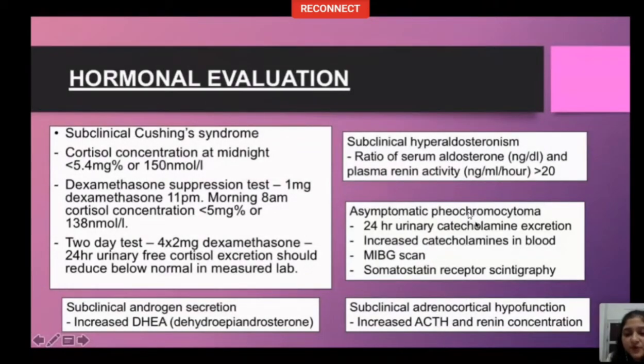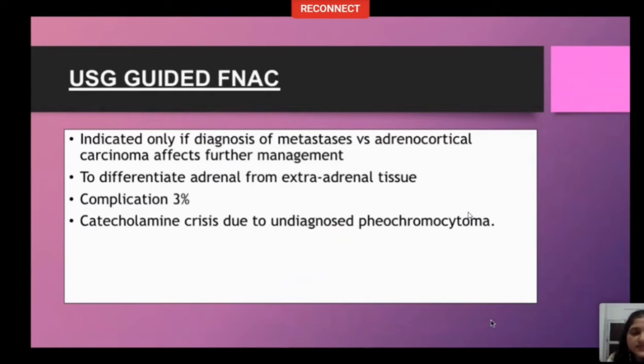In asymptomatic pheochromocytoma, 24-hour urinary catecholamines will be elevated. So increased catecholamines will also be seen in blood, and confirmatory scan for pheochromocytoma is MIBG scan, meta-iodobenzyl guanidine scan, which is a radionuclide study. Somatostatin receptor scintigraphy also can be confirmatory. Subclinical adrenocortical hypofunction, in this ACTH and renin will be increased. So we have done with CT, MRI, ultrasound and hormonal evaluation.